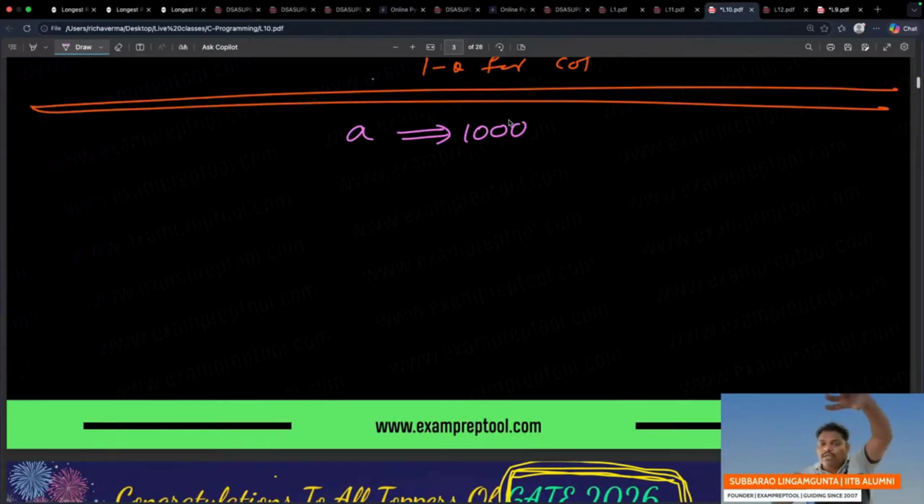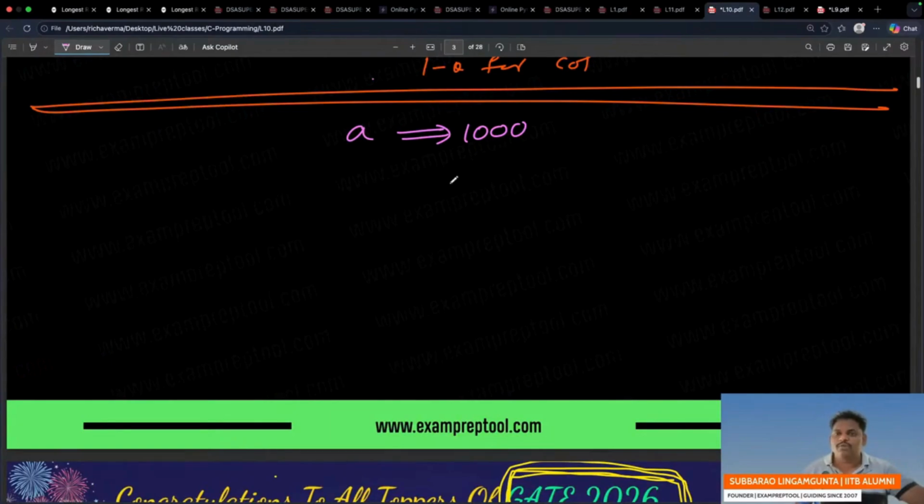How will this 2D be mapped to 1D? In this 2D data, whatever you have, you take row wise and keep it in this 1D, or you take column wise and keep it in this 1D. That is the meaning. Okay, fine.